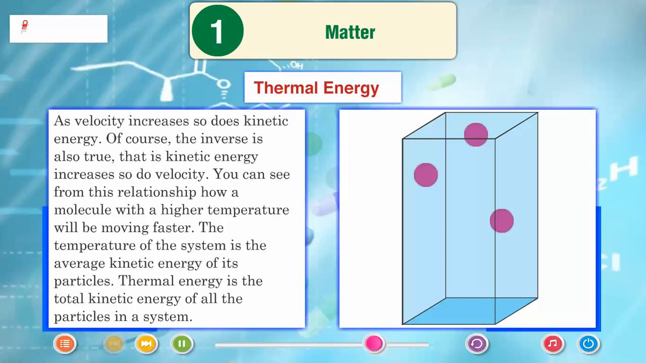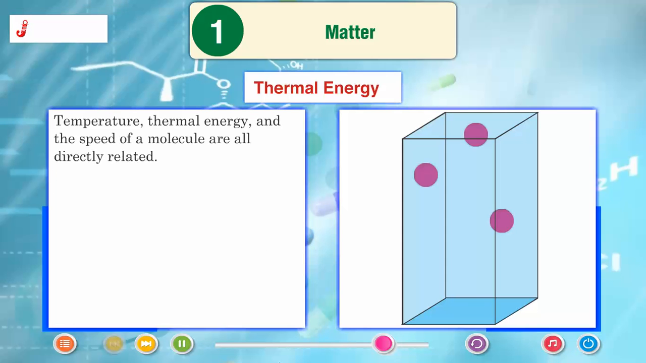Of course, the inverse is also true. That is, as kinetic energy increases, so does velocity. You can see from this relationship how a molecule with a higher temperature will be moving faster. The temperature of the system is the average kinetic energy of its particles. Thermal energy is the total kinetic energy of all the particles in a system. Temperature, thermal energy, and the speed of a molecule are all directly related.